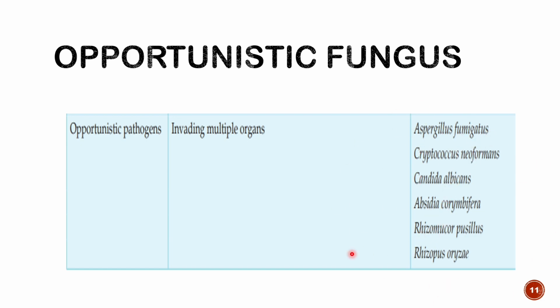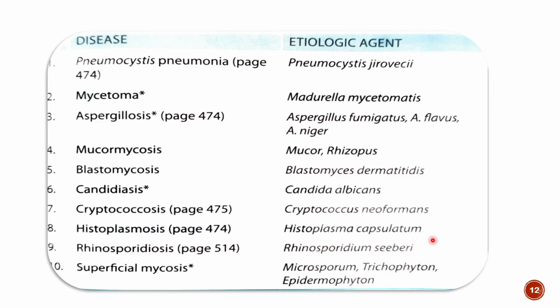It's a most important MCQ, can be asked in a variety of exams, right? So remember the opportunistic pathogens: Aspergillus, Cryptococcus, Candida, and Rhizopus or Mucor. Based on the etiological agent, the disease is given a different name. For example, if a patient develops Aspergillus infection, then the disease is known as aspergillosis. If Rhizopus or Mucor infection, then it is known as mucormycosis.